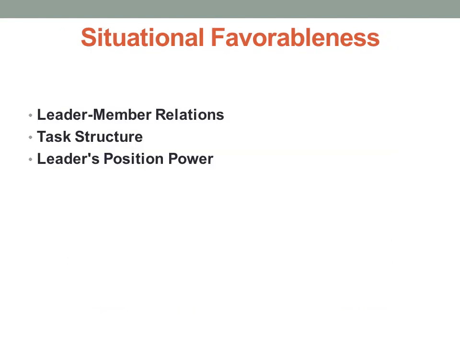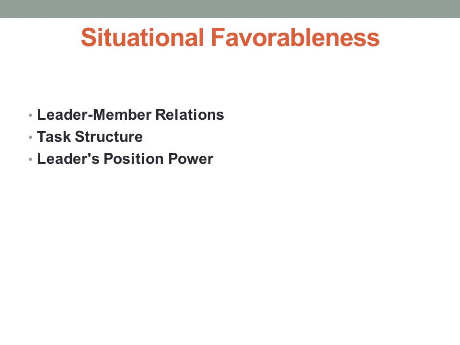Next, you determine the situational favorableness of your particular situation. This depends on three distinct factors. First is leader-member relations. This is the level of trust and confidence that your team has in you. A leader who is more trusted and has more influence within the group is in a more favorable situation than a leader who is not trusted.